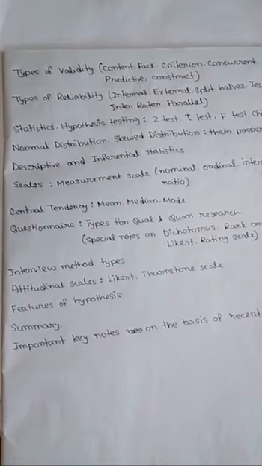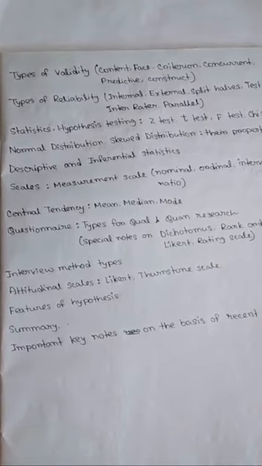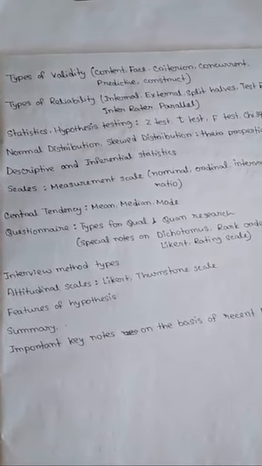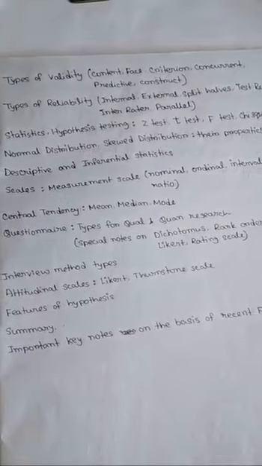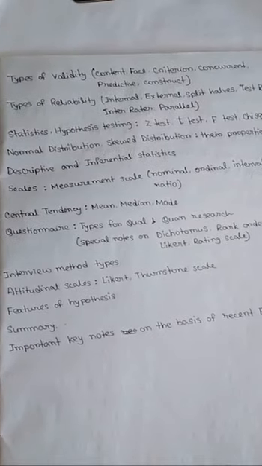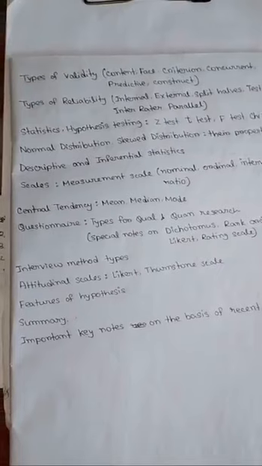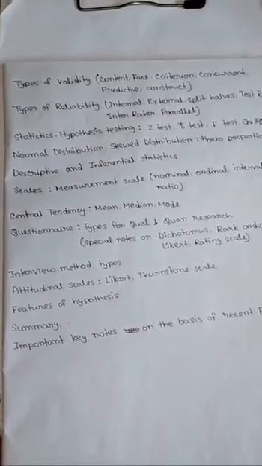And next is interview method types. Next, attitudinal scales, including Likert scale. What is Likert scale? Nathaniel scale. And next, I have discussed features of hypothesis. And lastly, I have given you a summary of my notes.